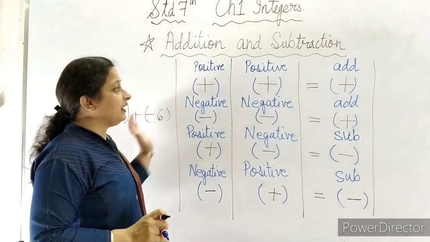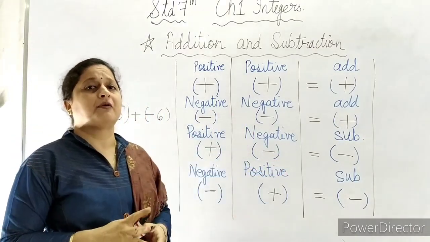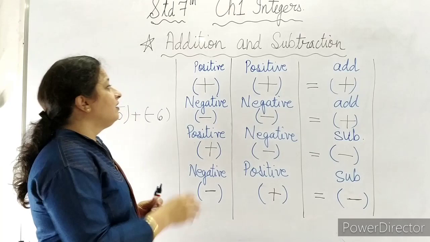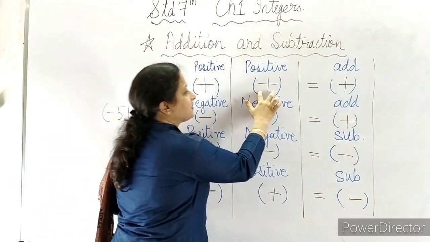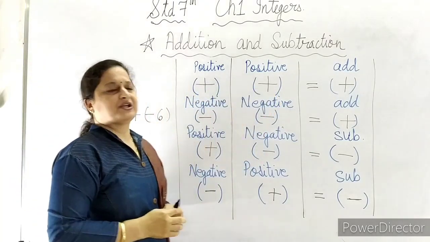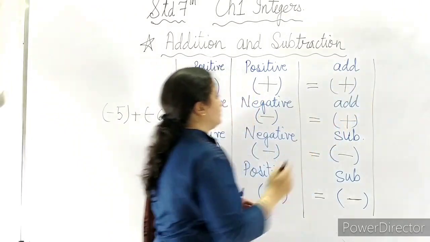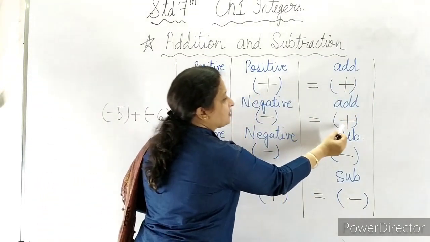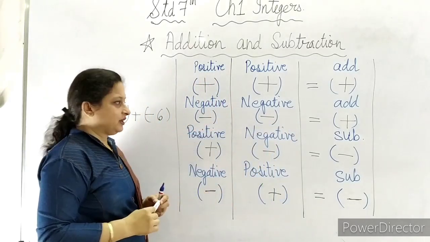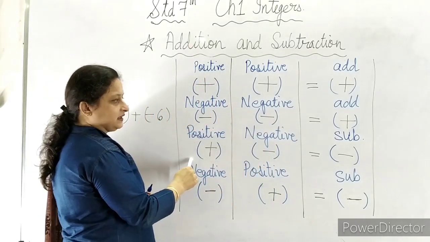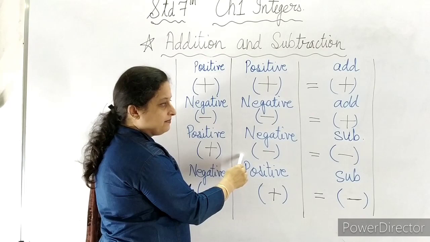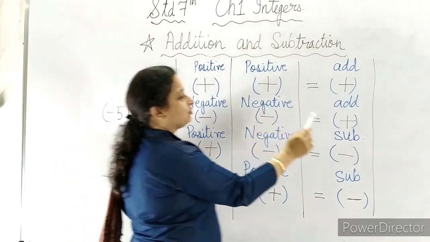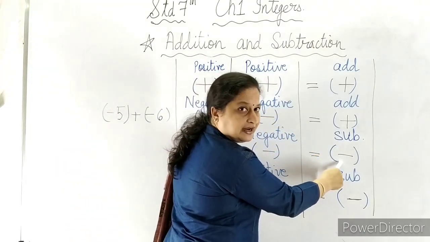Accordingly, you see the table which I have prepared over here: when we are having two positive numbers, the operation will come to addition. When we are having two negative numbers, the operation will come to addition. But if we have one positive number and the other number is negative, then we have to do the operation as subtraction.